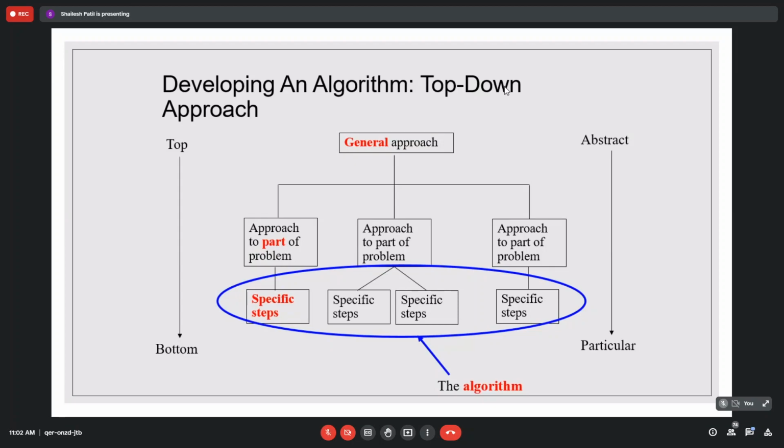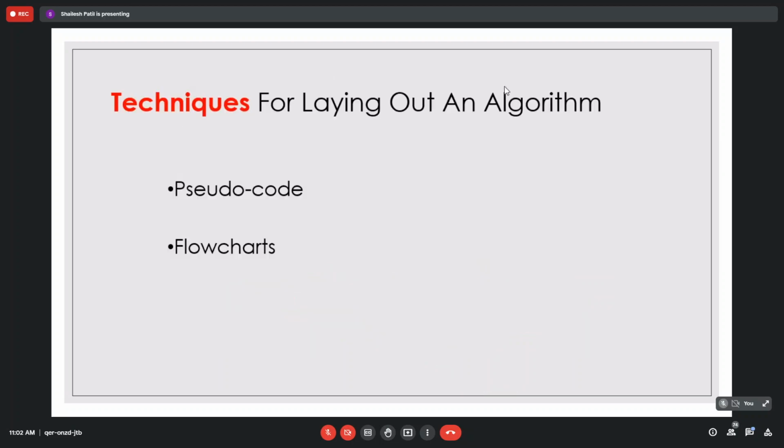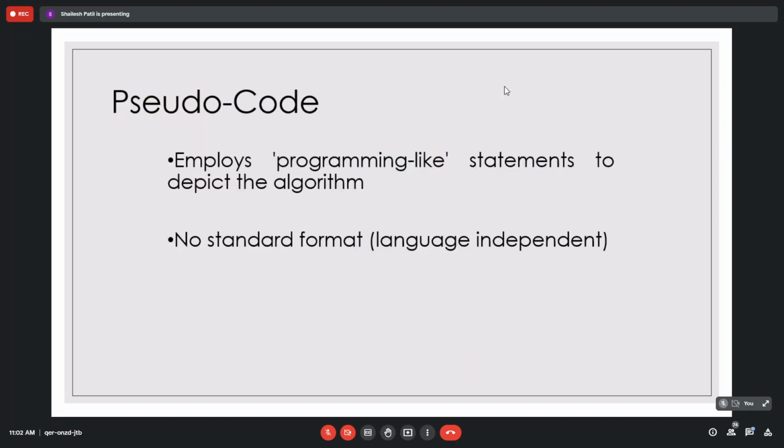Now I will decompose that. I will create one program to take the choice of Java, then a second for the choice of Python, and then web development, front end developer, back end developer, likewise. Again, in front end developer I will take some choices. Likewise we divide the problem into sub problems. That is called a top down approach: from an abstract way we make it particular. That is one approach.